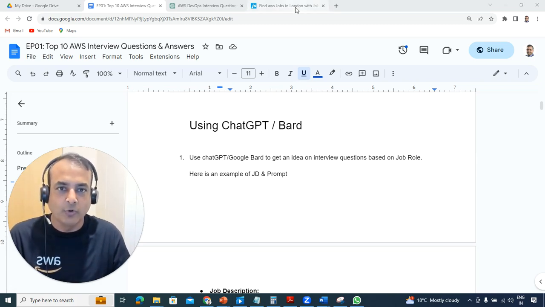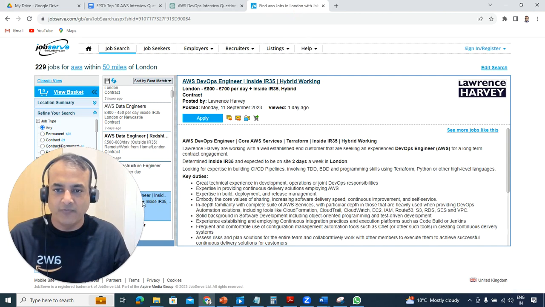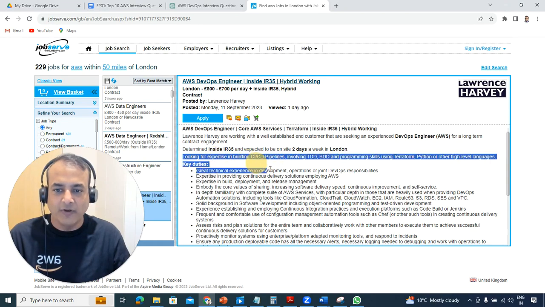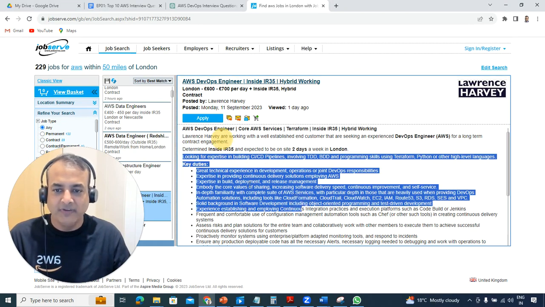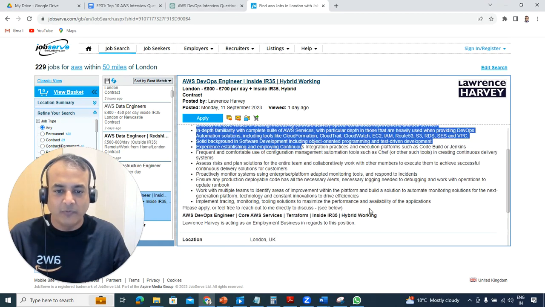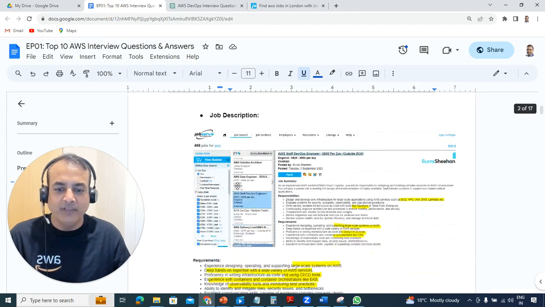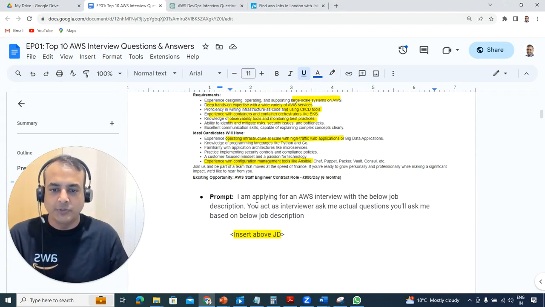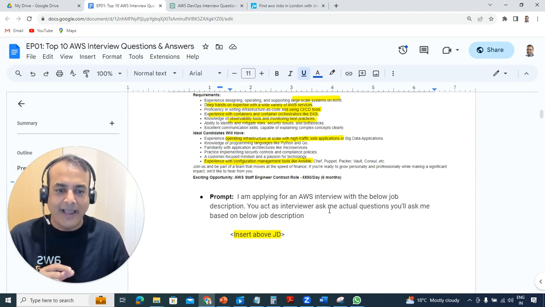The best thing you can do is go to the job portal. I've just picked a job portal from the UK. For example, you search for AWS and this is the role you pick. You select the entire job description, right from the beginning, looking for expertise in building CICD pipelines on AWS, DevOps Engineer, and select all the roles and responsibilities till this point. Then you put it in ChatGPT with a prompt saying, I'm applying for this AWS interview with the below job description. Act as an interviewer and ask me the actual questions you could ask me based on this job description.